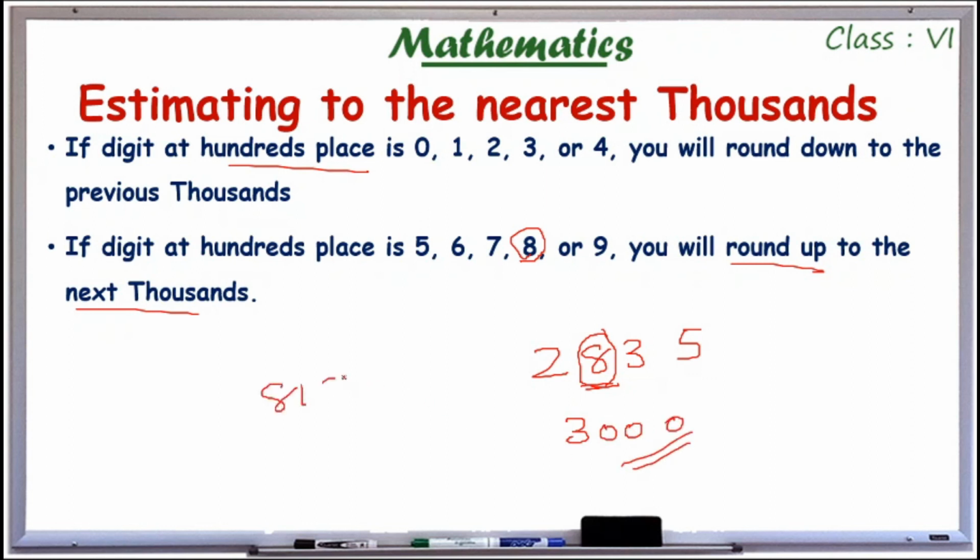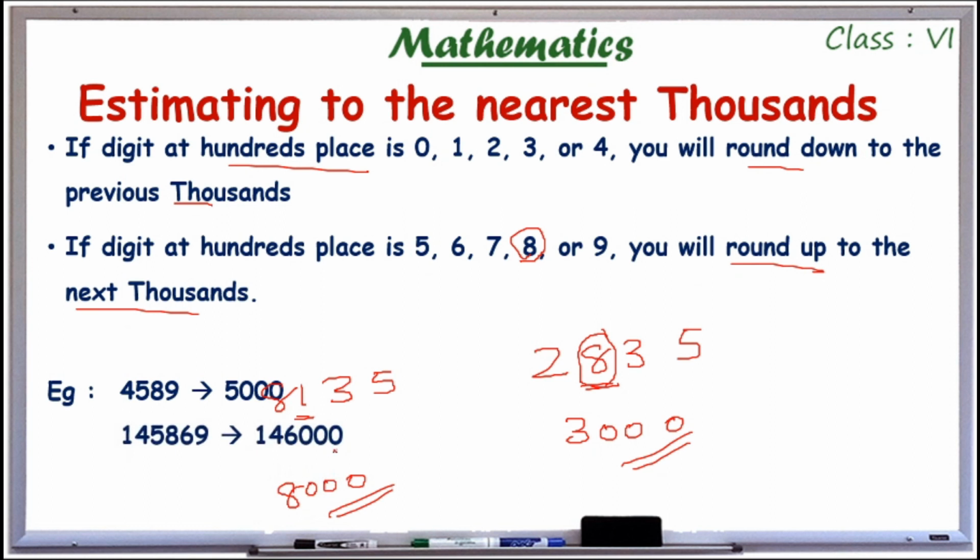For example, 8135. The value at the hundreds place is 1. So I have to round it to the previous 1000. Here the previous 1000 is 8000. Examples are given: 4589. If it is 5, you have to round it to the next thousand. Here it is also 5. 2,96,845: here at the hundreds place we have 8, so I have to round it to the next thousand, which is 297. So 2,97,000 is the estimation.